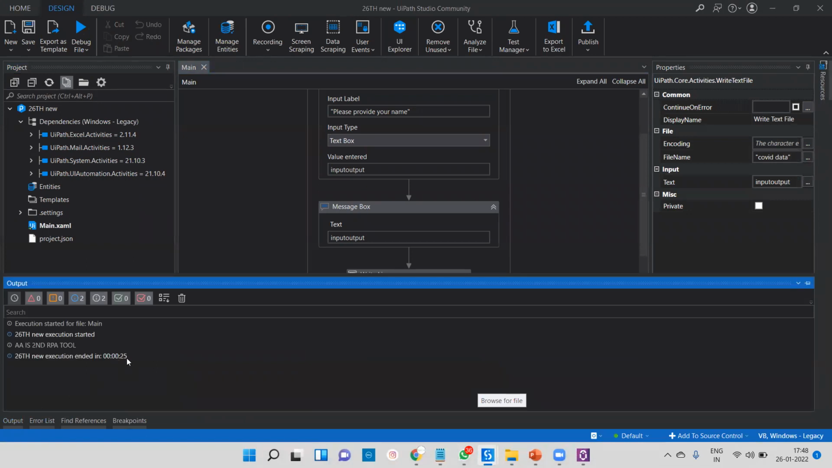Let me open this output panel. We have completed in 25 seconds. This is called response time. If you go for any interview, they will ask you, if you're going to process any data, what is your response time? What is the response time of your bot? So this is the 25 seconds, and this is your second RPA tool.